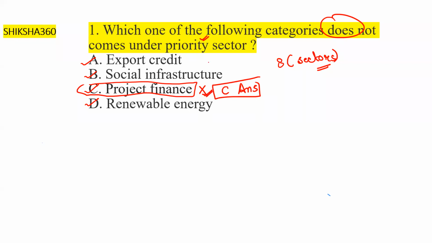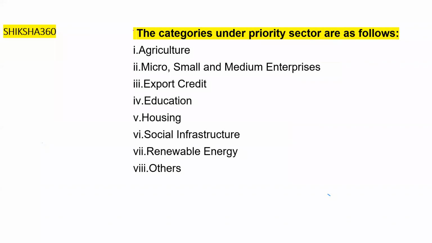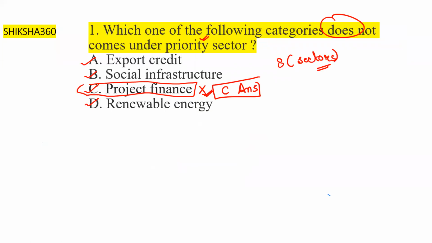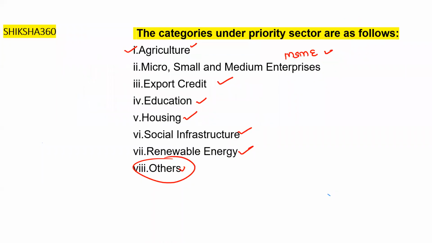Now let's discuss which sectors come under the priority sector. The categories under priority sectors are as follows. You have to remember: agriculture, MSME, export credit, education, housing, social infrastructure, renewable energy and others. All these come under the priority sector, and in our question they have given project finance, which does not come under the priority sector. Hope this question is clear to all of you.